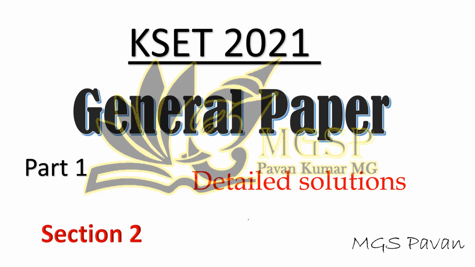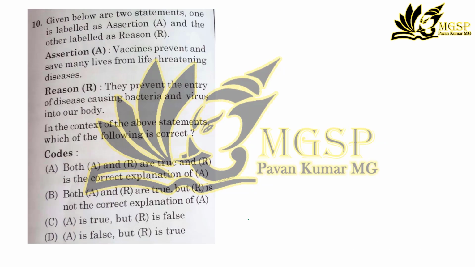Okay, let's begin the section. Question 10. Given below are two statements. One is labeled as Assertion and the other labeled as Reason. Assertion A: Vaccines prevent and save many lives from threatening diseases. Reason R: They prevent the entry of disease-causing bacteria and viruses into our body. In the context of the above statements, which of the following is correct?